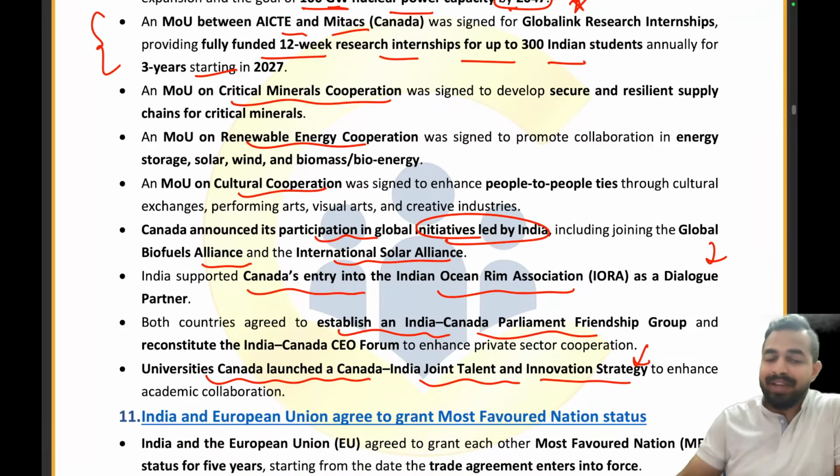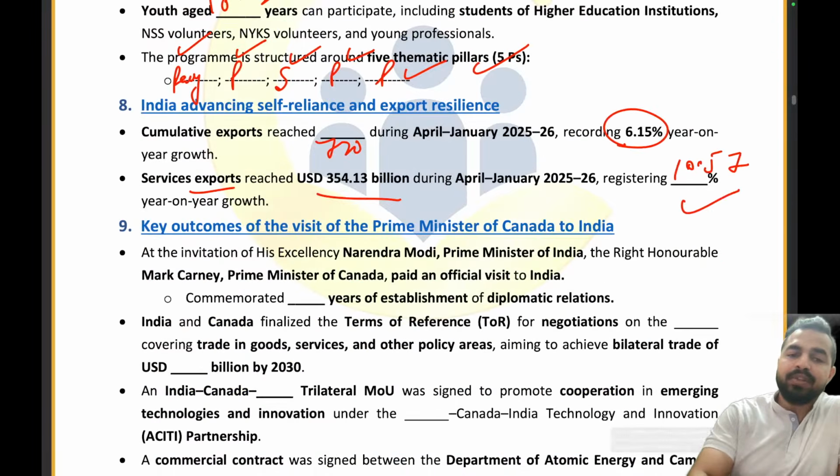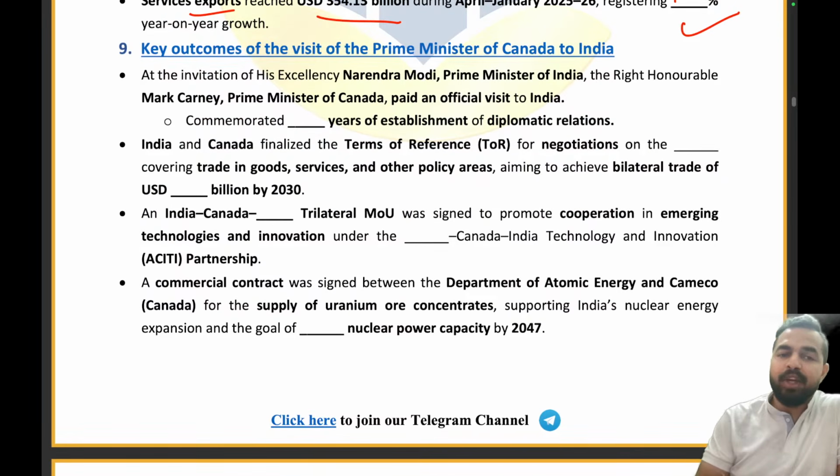Canada's entry into the Indian Ocean Rim Association as a dialogue partner. Now I want all of you to give me the answer to this Drishyam round for this particular news article. So the key outcomes of the visit of the Prime Minister of Canada to India: both of them have commemorated how many years of establishment of diplomatic relations, that is 79 years.